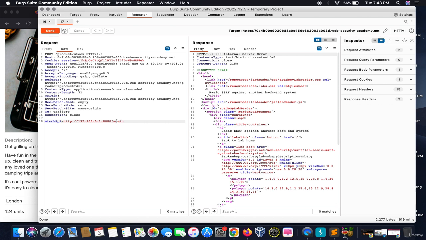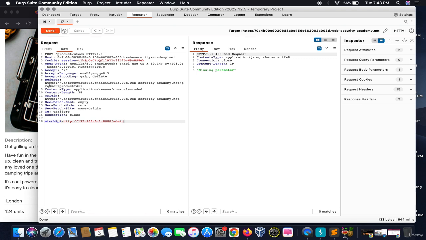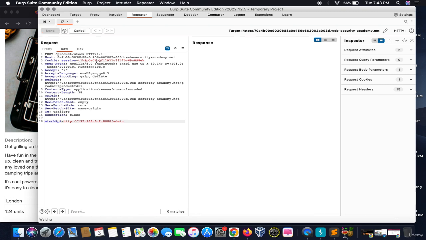Okay, so we can do this process manually or we can automate this. We can change this manually, but it would take a lot of time to do this thing.